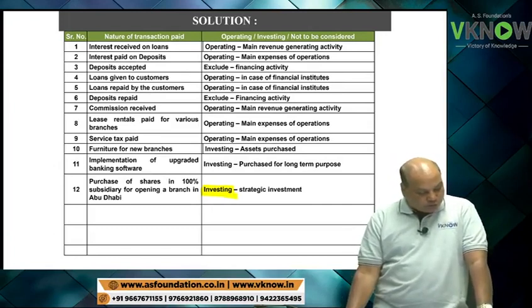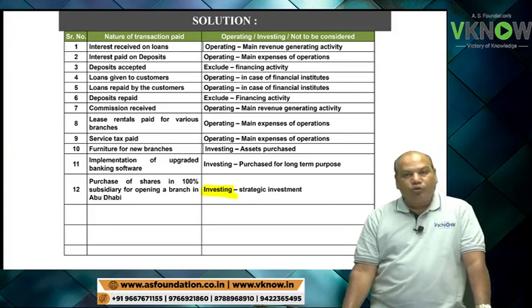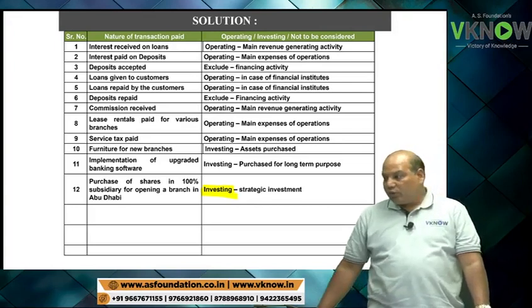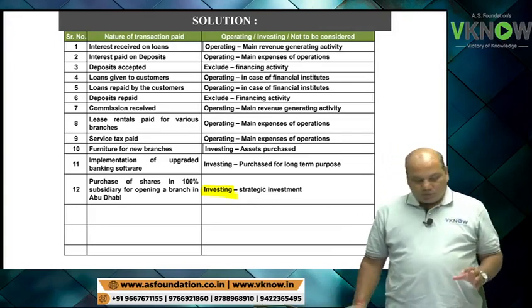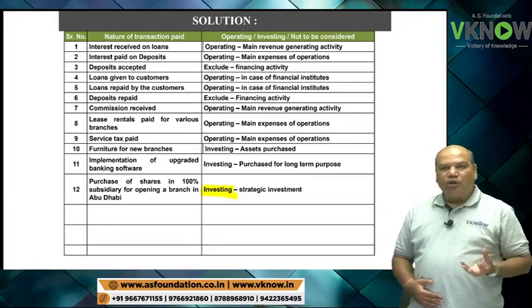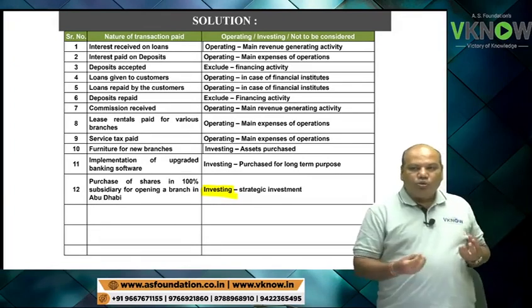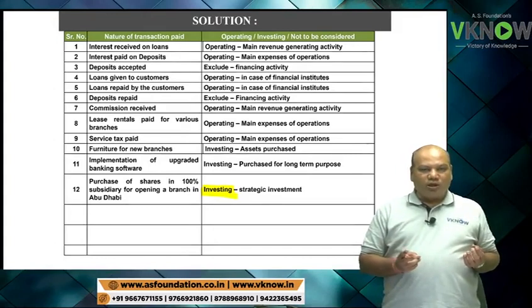Point number 13, new car purchased. So new car purchased from Honda dealer in exchange of old car. Suppose I purchase new car of 10 lakh. Old car is valued at 2 lakh.